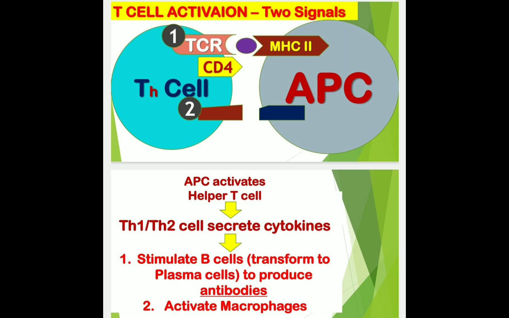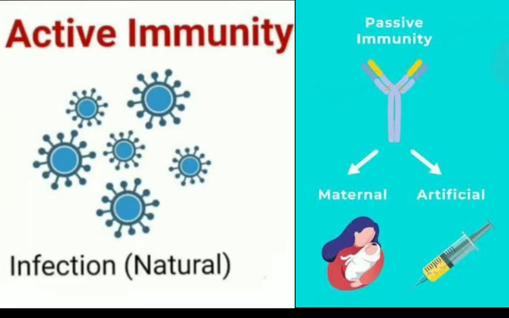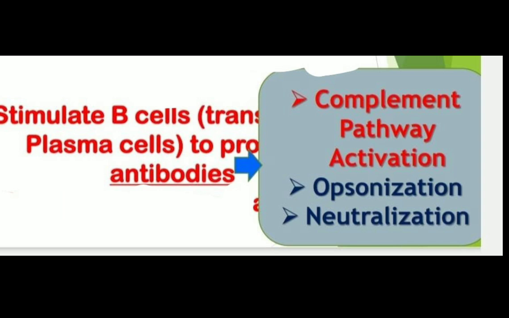It's worth mentioning here that these antibodies are part of active immunity, which is long-lasting and much more effective than passive immunity, in which antibodies are injected into the bloodstream. Antibodies acquired through passive immunity last for a few weeks to a few months. As mentioned in the previous video clip, antibodies have multiple functions which include opsonization, neutralization, and complement system activation.